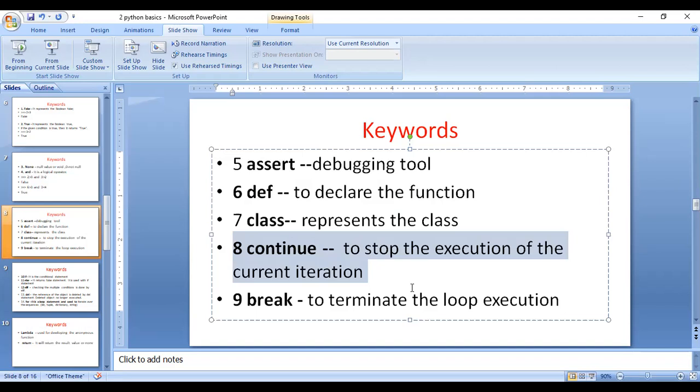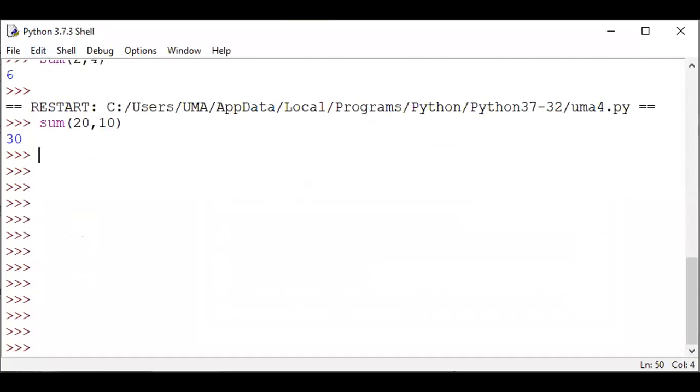In that particular case, you will use the break statement and the continue statement. The execution will stop here. How can you execute that? Let us take a simple example. This is also multiple lines of code, which indicates multiple lines of code.